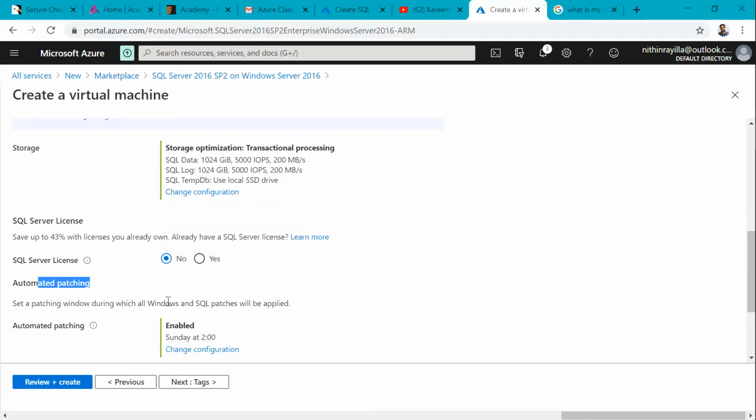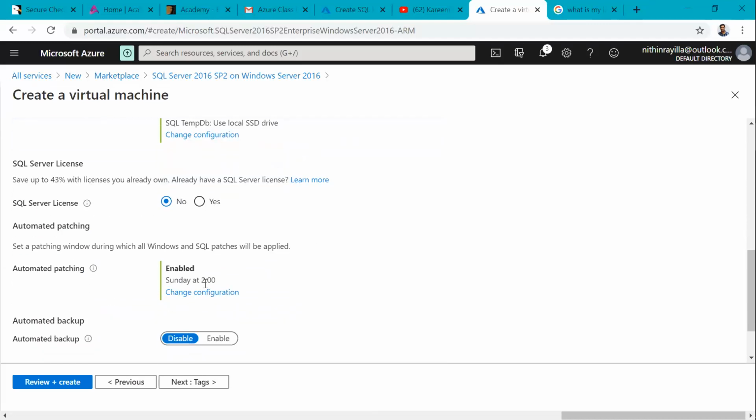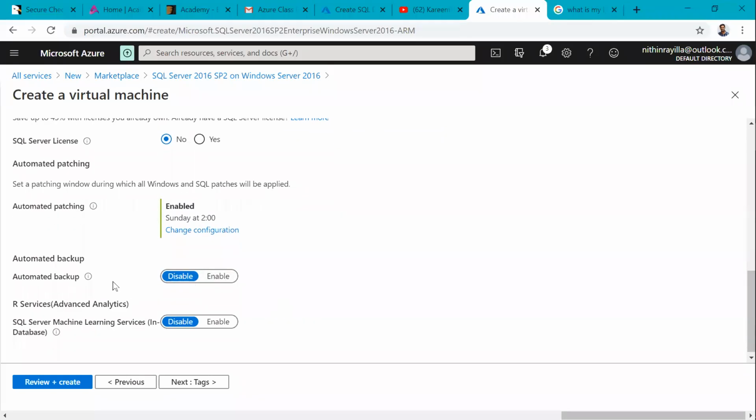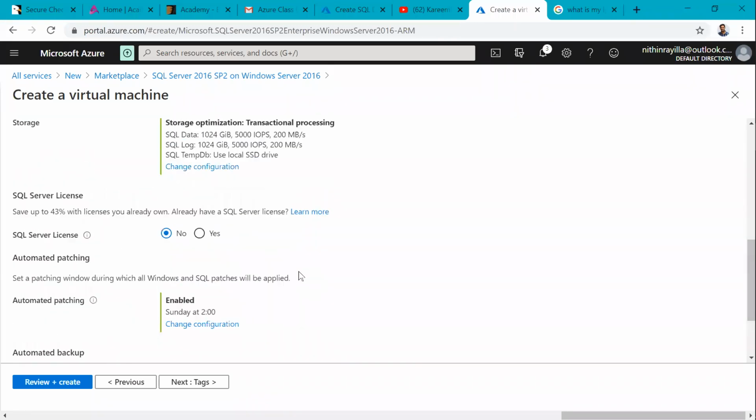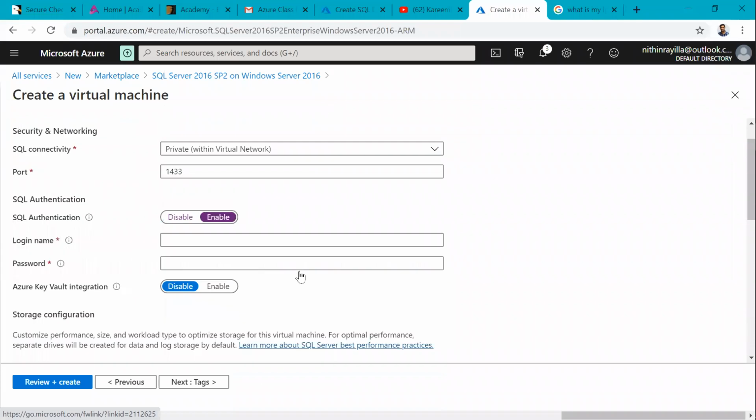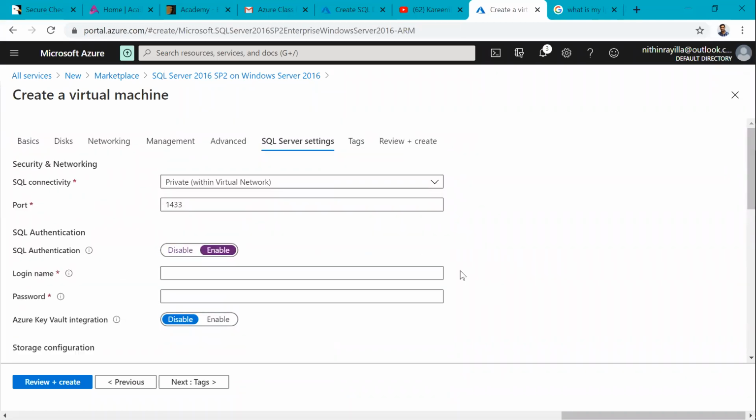Automated patching is there by default, Sunday night 2 a.m. We can change it also. Automated backups are there. Even we can schedule automated backups also. All those things we can configure here. Once we create this and the machine is ready, maybe I will show you in the next class one more time. Now we have no time. Once the machine is ready, we can take remote desktop of the machine and start using this machine.